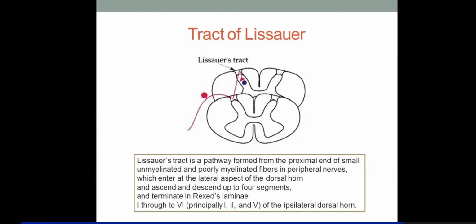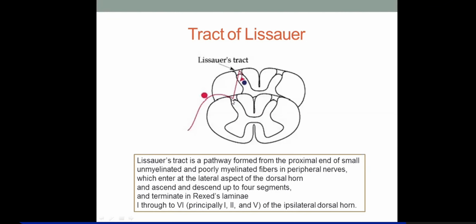Now this is the tract of Lissauer. They have shown two segments actually overlapping, like a segment above or a segment below it. The first order sensory neurons reach the posterior marginal nucleus, the periphery of the margin of the dorsal horn of the spinal cord, where the dorsal root is attached to the spinal cord.